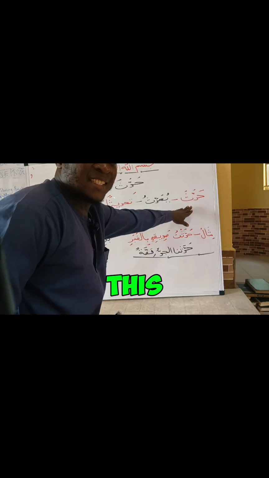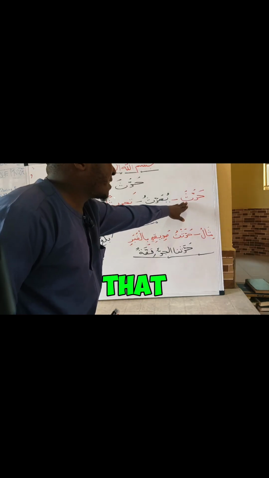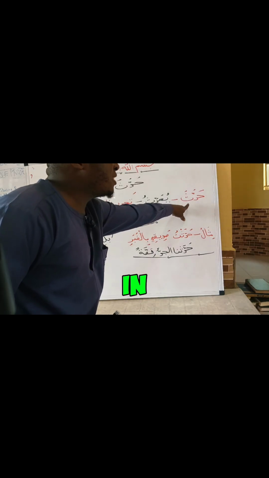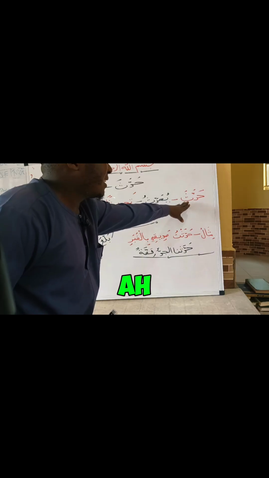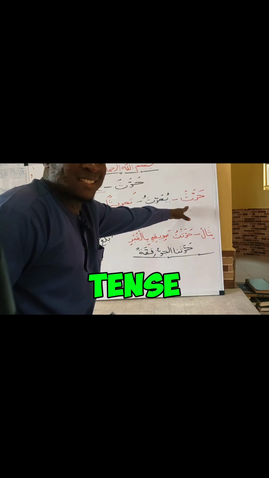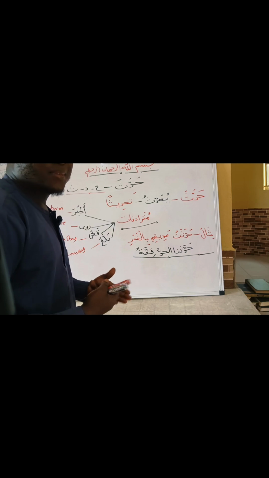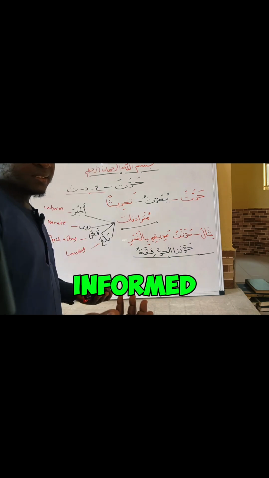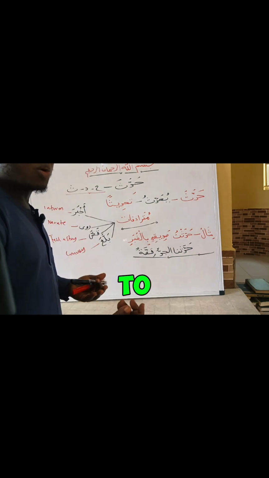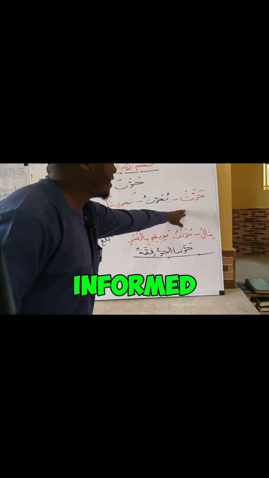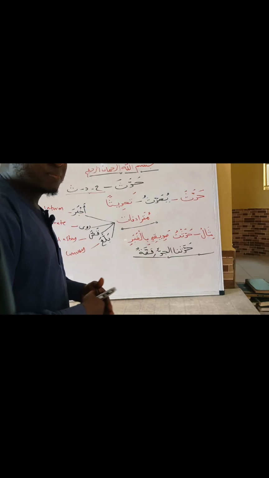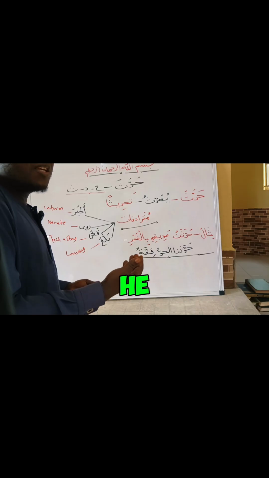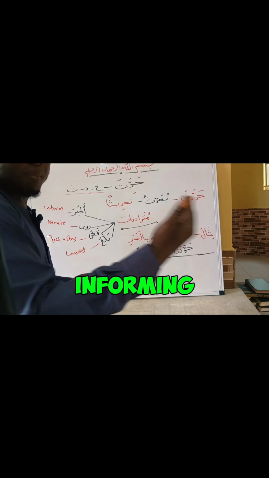Haddasa. This is the word that is in the past tense. Haddasa. That is, he informed. This is the present tense: yuhaddisu. That is, you can say he informs or he is informing.